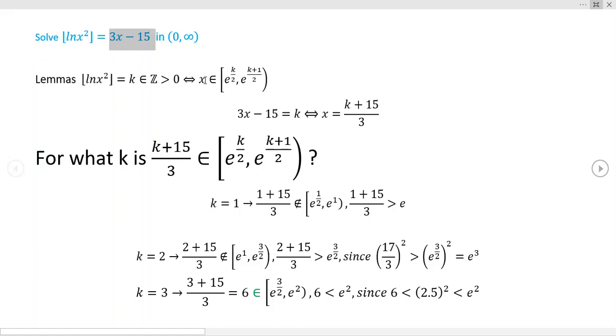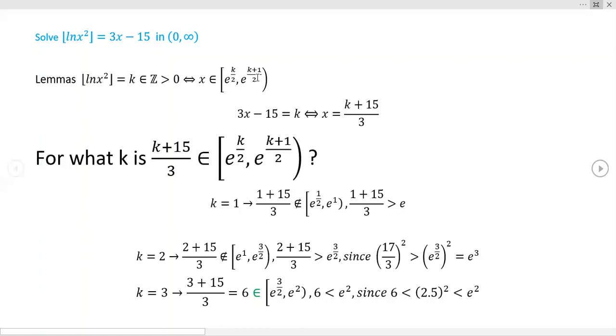But if you take a look here, x is a member of e to the k over 2, comma, e to the k plus 1 over 2. And you're going, what? Where did that come from? Well, it really just follows from the fact that ln and the exponential function are inverses and also properties of exponents. Envision this x over 2 being placed in here for x. By properties of exponents, you would have k over 2 times 2, which is just k. So in that sense, it's very, very easy.